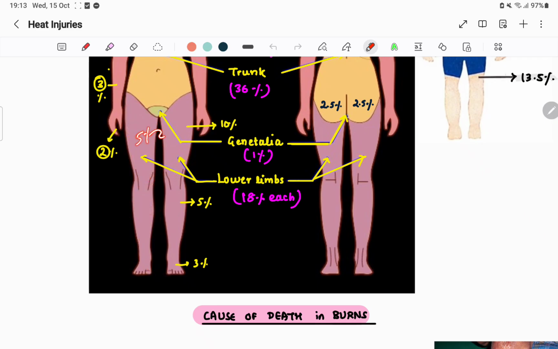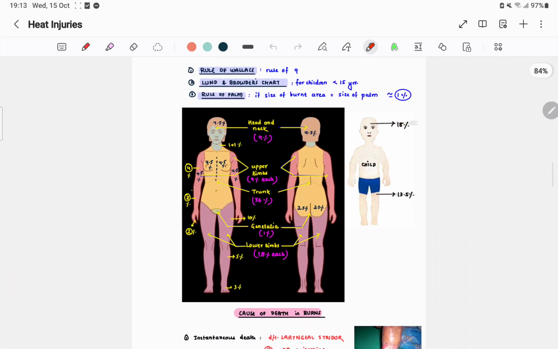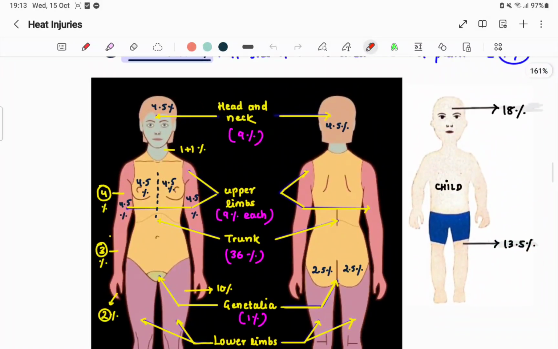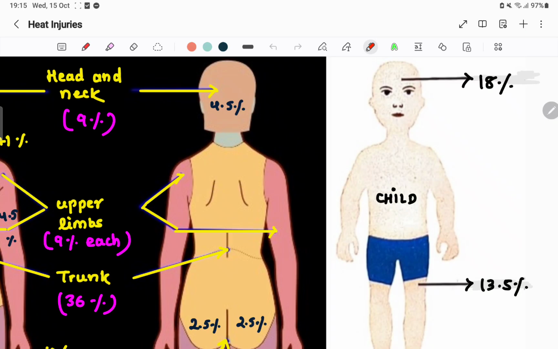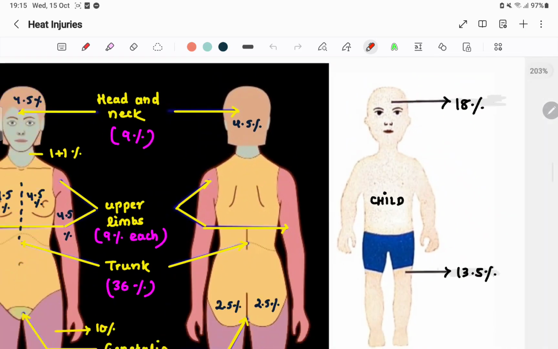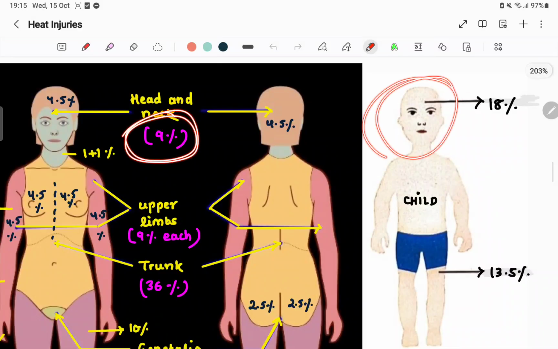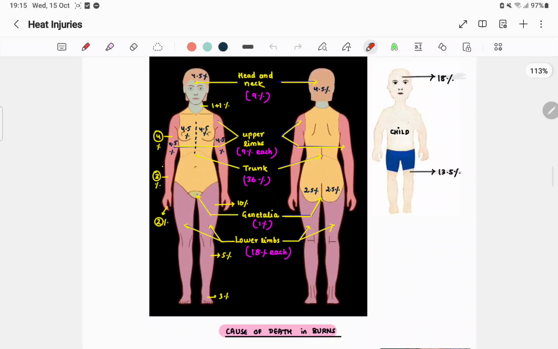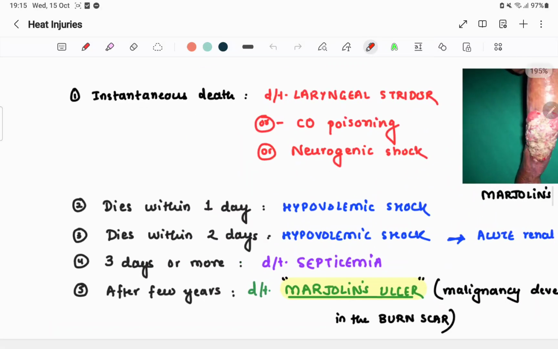So this part will be 5, this will be 5, this will be 2.5, this will be 2.5, this will be 1.5, this will be 1.5. Okay, so this is a very hectic calculation, but if you understand it, it is very easy. Then in a child, this part is 18%. This was 9% here, head and neck, but here it is 18%, a double. And this leg part is 13.5%. Child calculation they won't ask you in professionals.